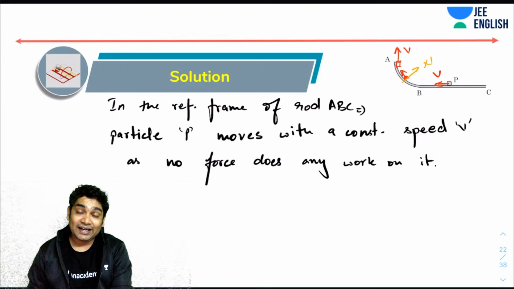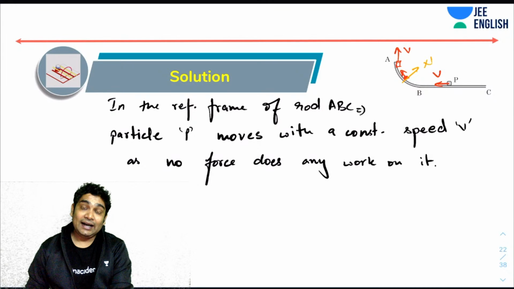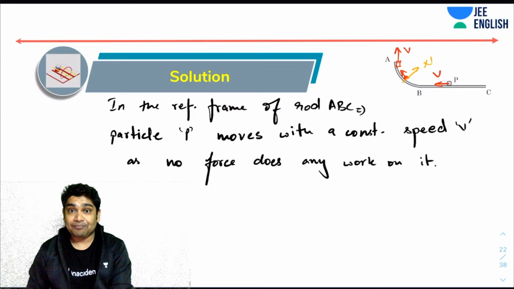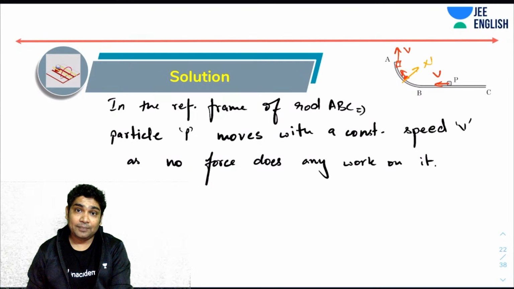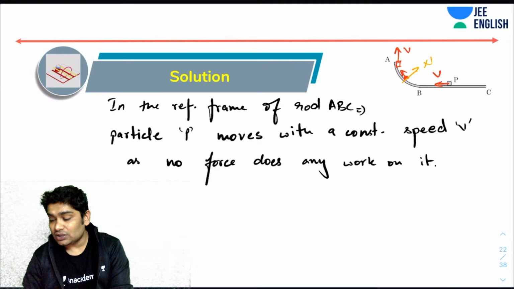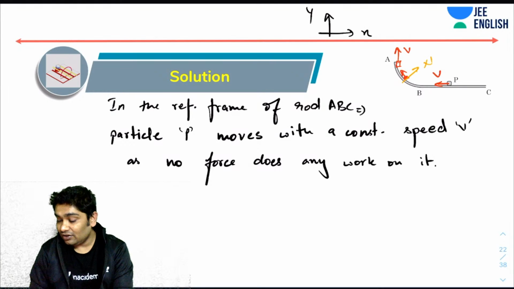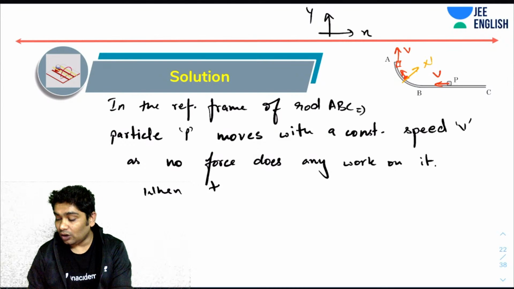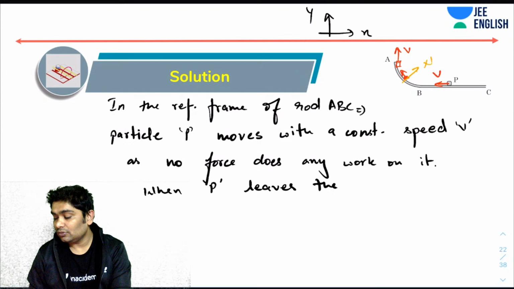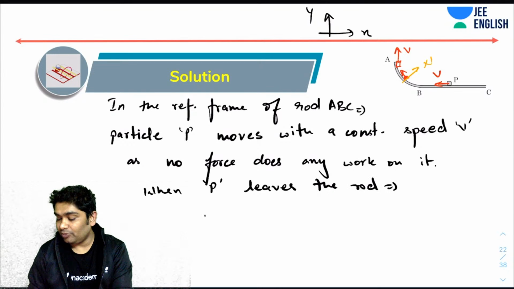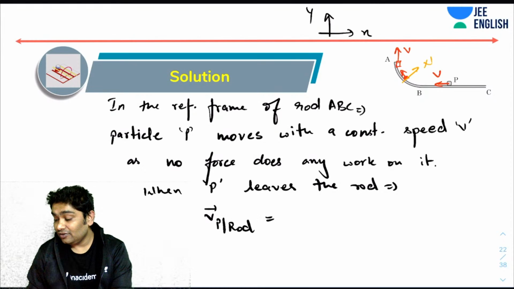So can I say when it leaves the rod, it has a velocity of v upward with respect to the rod? If I choose this as my y-axis and this as my x-axis, when P leaves the rod, the velocity of P with respect to the rod is v j cap.